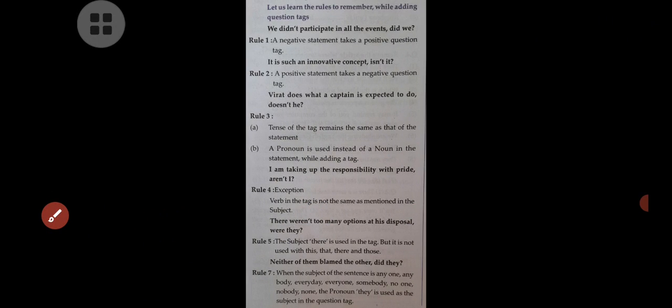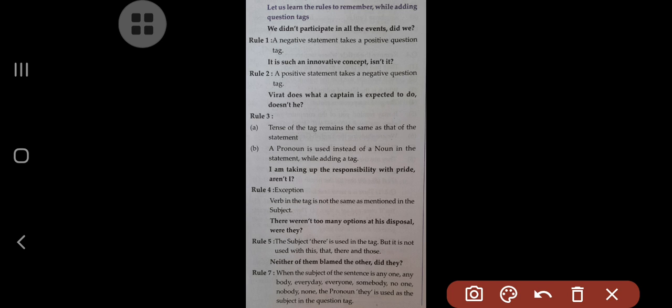Okay, so look at now. I am showing you some rules regarding the question tag. Here it is, right? While adding the question tag, we have to remember we have to follow certain rules. So look at the rule now. Here the statement: we didn't participate in all the events, did we? So look at now the statement: we didn't participate in all the events. Did we is the additional part. It means did we is the tag.